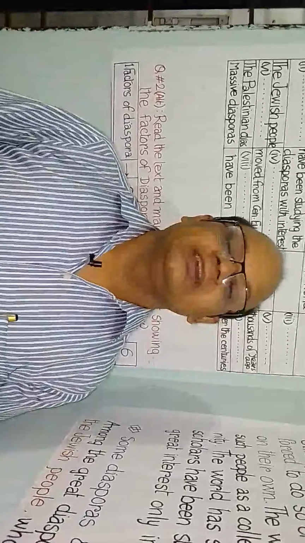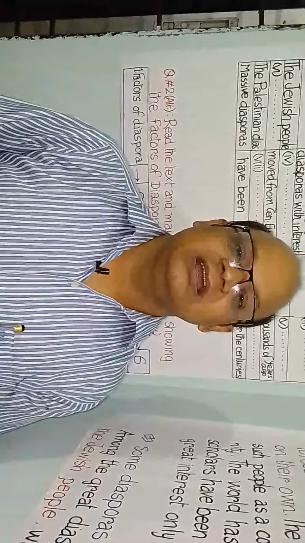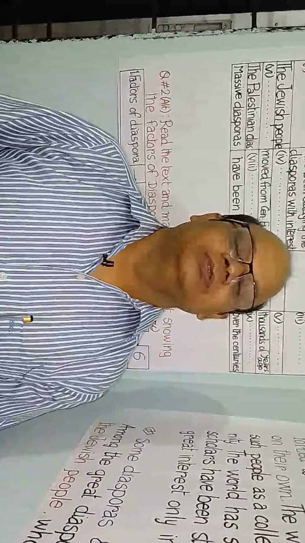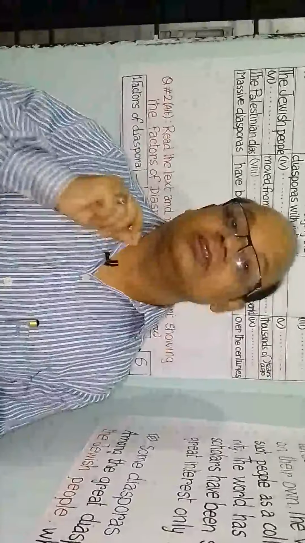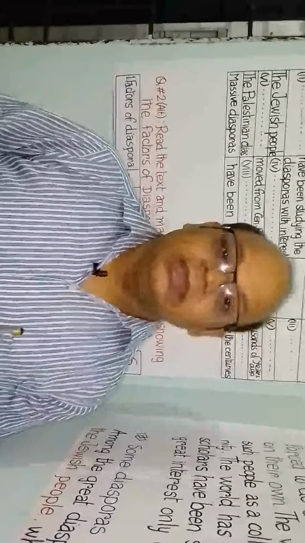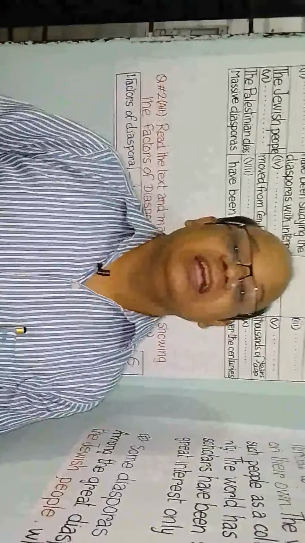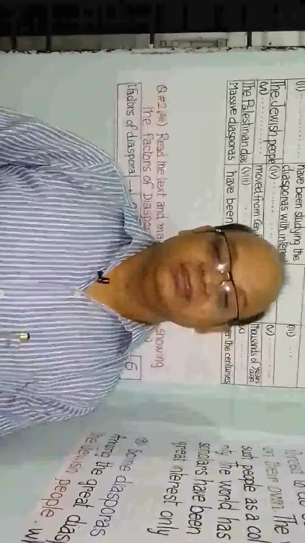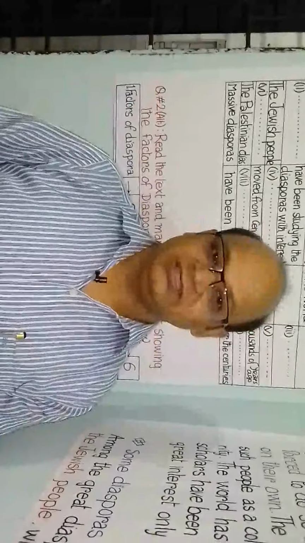In case of writing a summary, at first we can write a topic sentence like "the text is about" or "the text focuses on the term diaspora." Then we can give the definition of diaspora, that means what diaspora is, or what diaspora means. And then you can write the different names of diasporas of the history, and at last you will write the causes of different diasporas. Then you will get a very good summary.